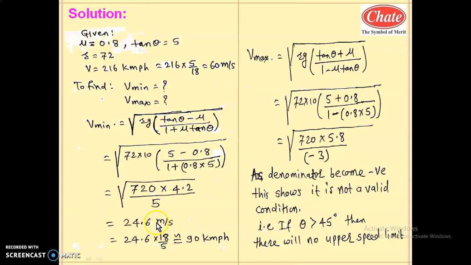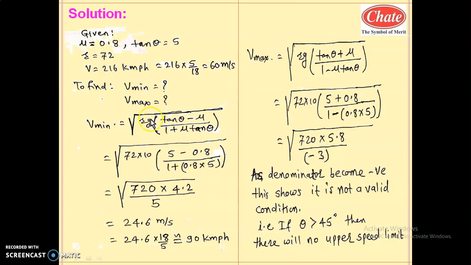If we want to convert this value into kilometer per hour, multiply by the reverse of this factor. To convert kilometer per hour into meter per second, we multiplied by 5 by 18. Now to convert meter per second into kilometer per hour, multiply by 18 by 5. When we multiply by 18 by 5, its approximate value will be 90 kilometer per hour. So the minimum speed limit in this case will be 90 kilometer per hour, whereas the V value will be 216 kilometer per hour.